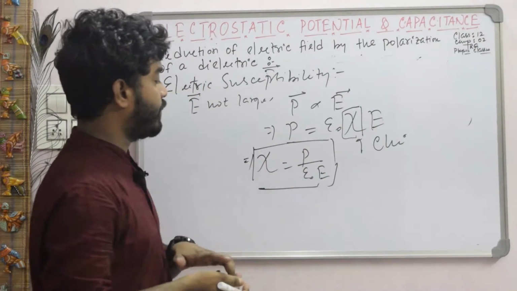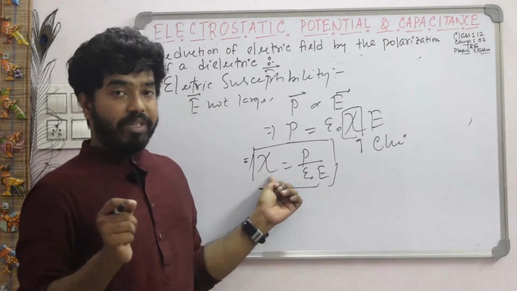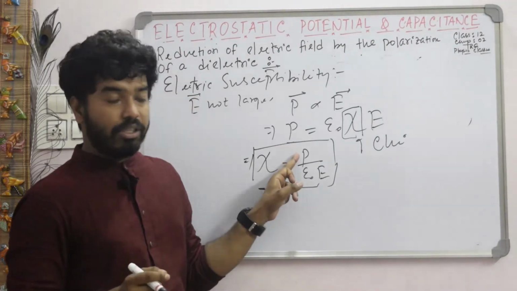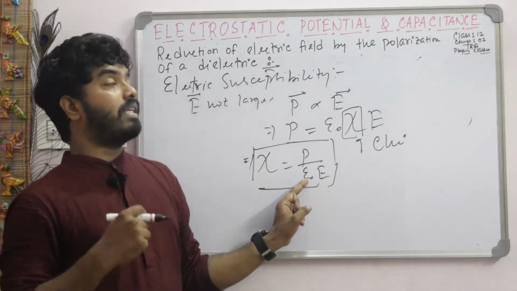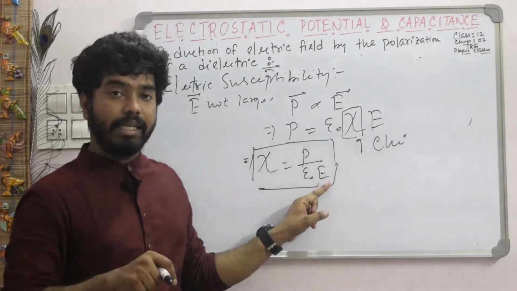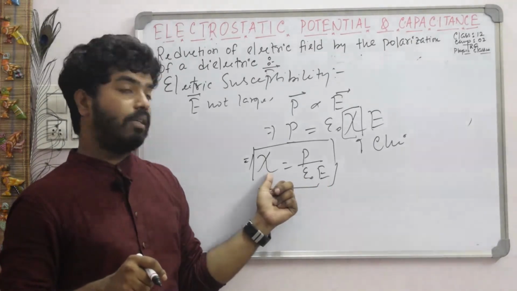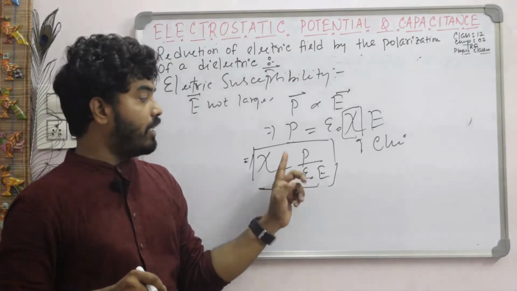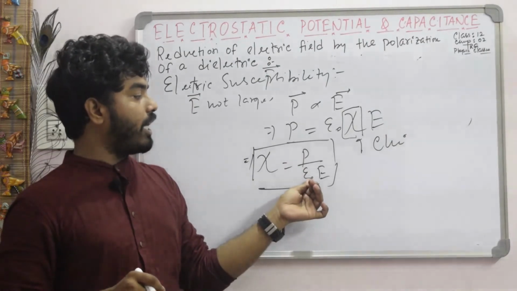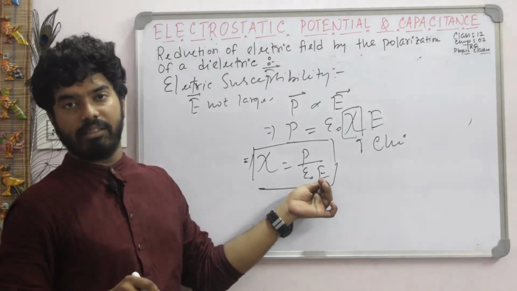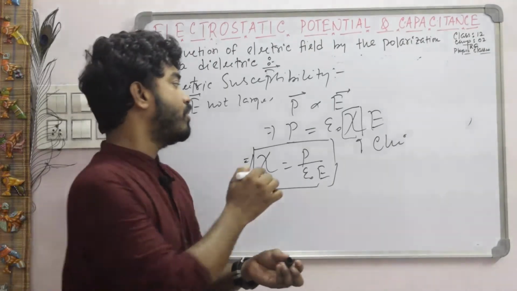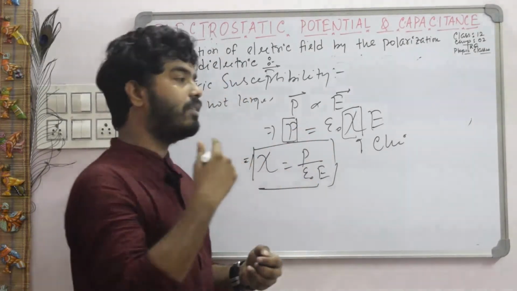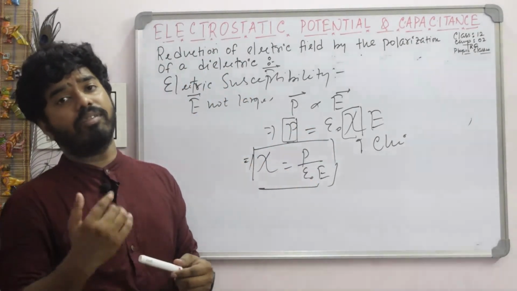That means chi may be defined as the polarization divided by epsilon naught times the electric field in a dielectric. And if you know what is represented by P, P describes some electrical behavior of a dielectric.